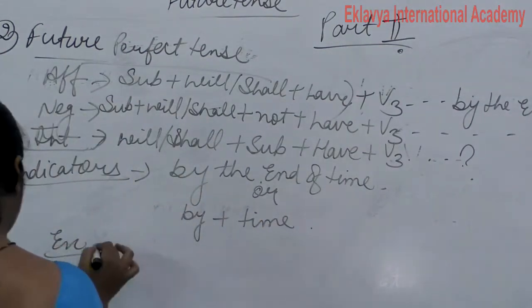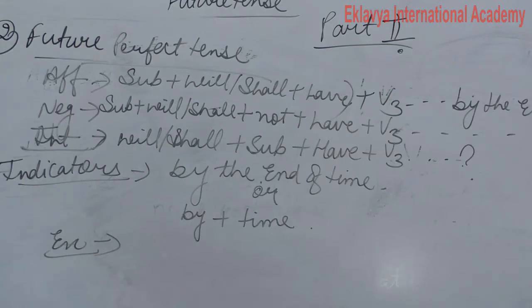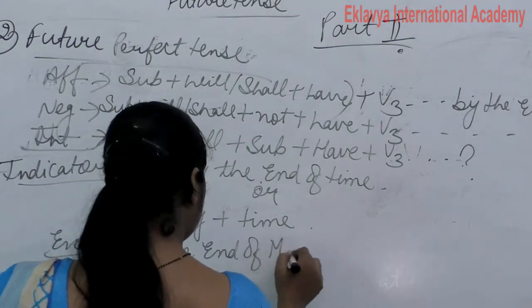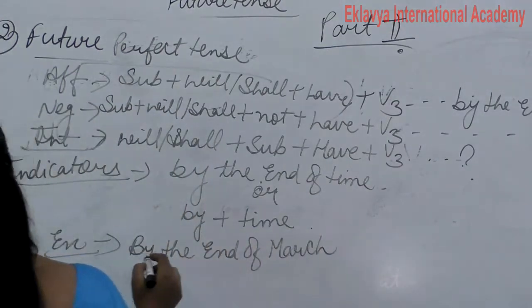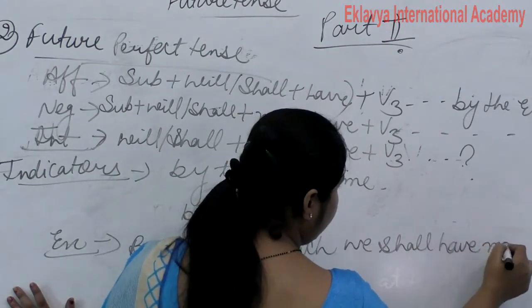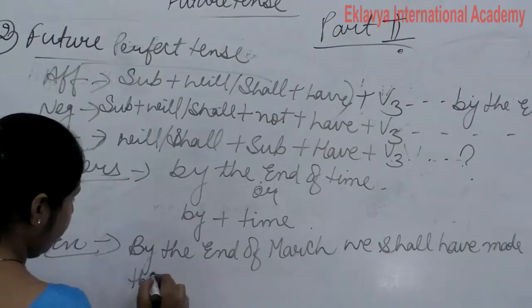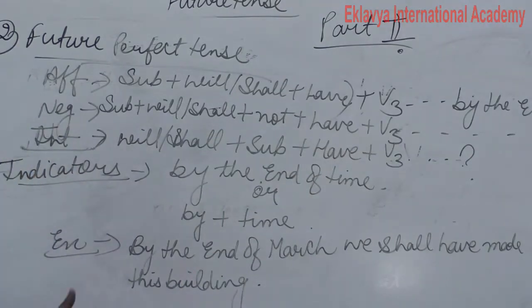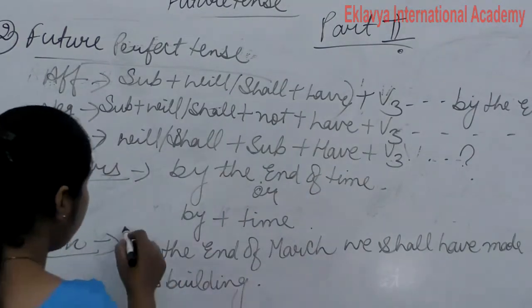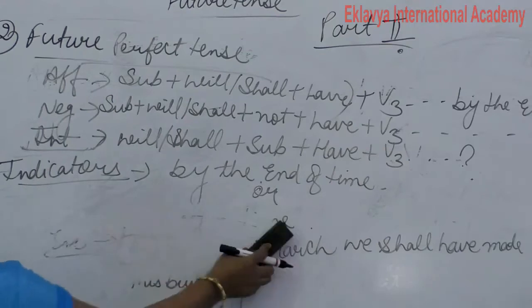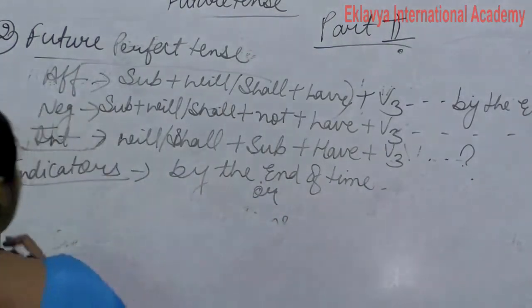Clear? So write down an example: by the end of March we shall have made this building. Clear? So this is called future perfect tense. In this we use by the end of time and by plus time. So this is all about the future perfect tense.